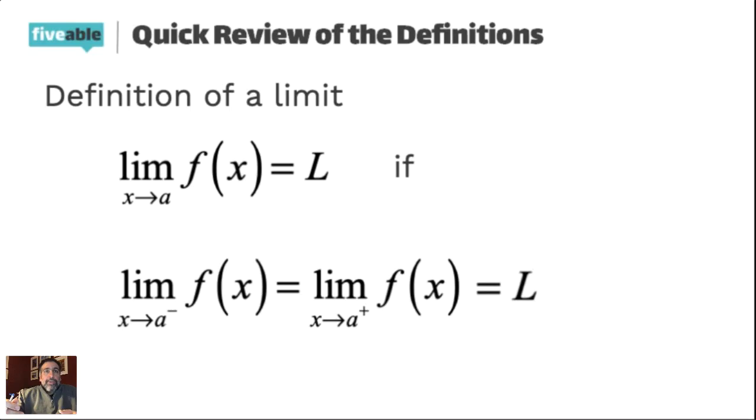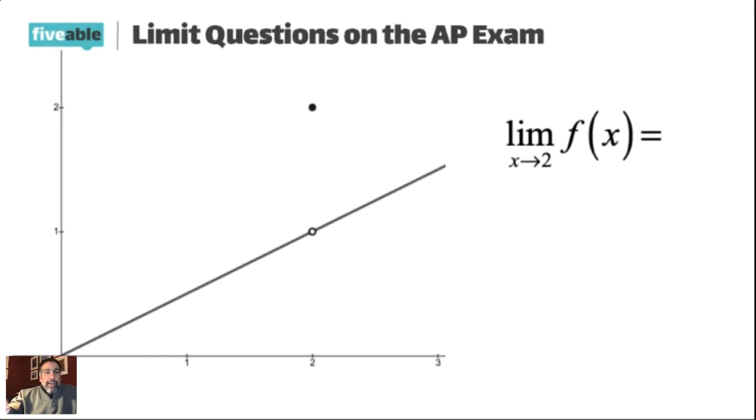So what I'd like to do is start by looking at a couple of examples and reviewing this definition with you, because we're going to see that this definition really is the basis for where continuity comes from, as well as where differentiability comes from. Both continuity and differentiability come directly from this limit definition. The first example I'm going to look at is a graphical example. What is the limit as x approaches 2 of f of x?